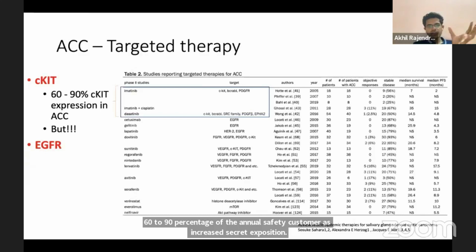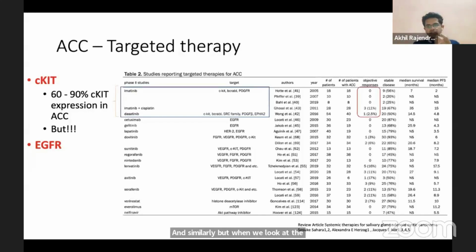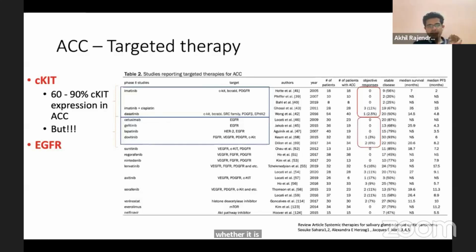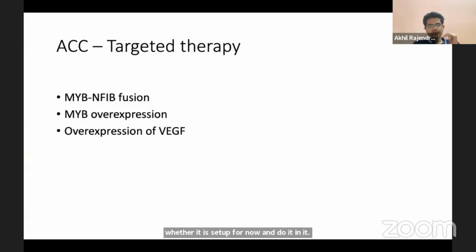But when we look at the trials which looked at use of agents which target c-KIT, we found that the objective response rates are pretty bad, 0% in most of the trials. And the case is the same with the use of EGFR directed therapy, whether it is cetuximab, gefitinib, or dovitinib, the response rates are bad. So c-KIT directed therapy and EGFR therapy is not preferred.